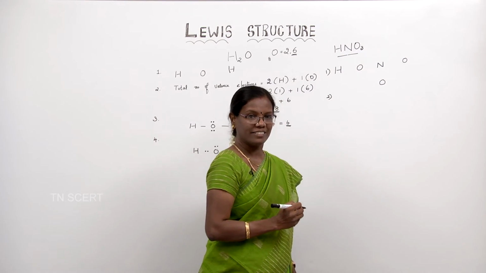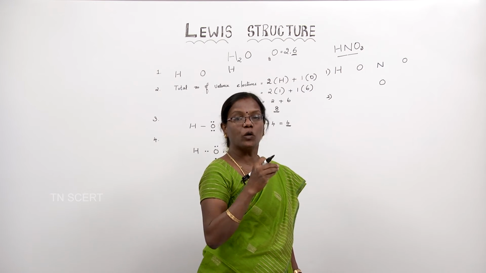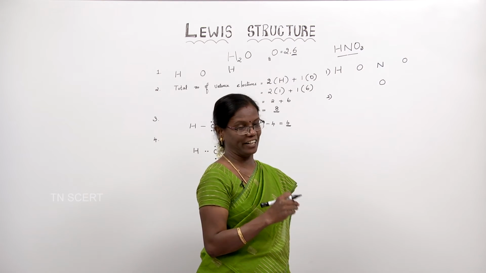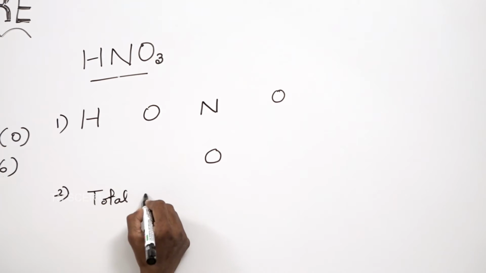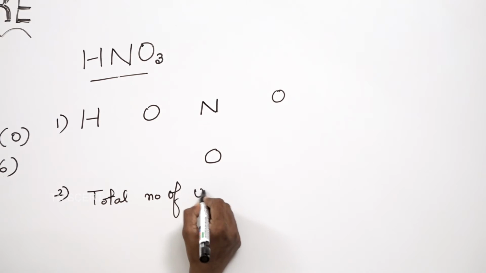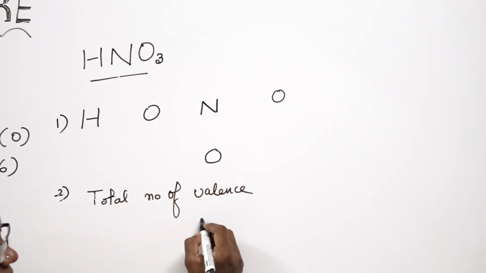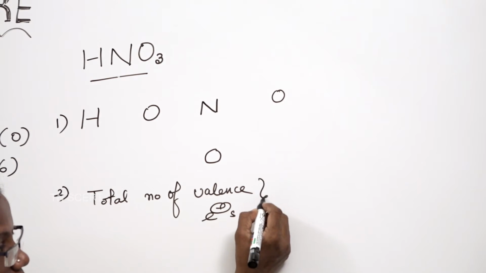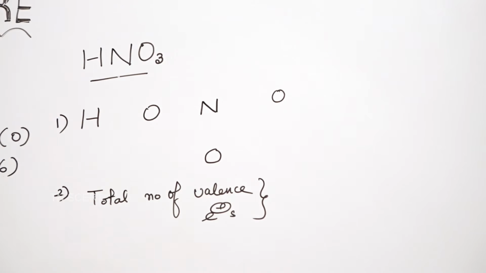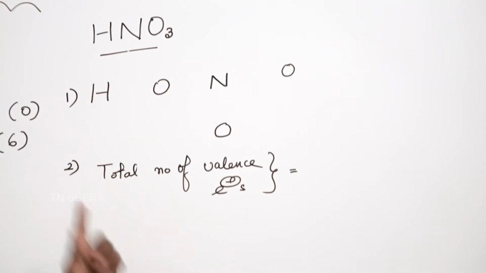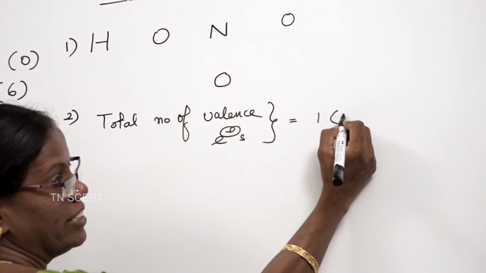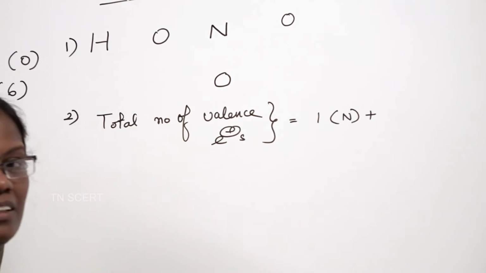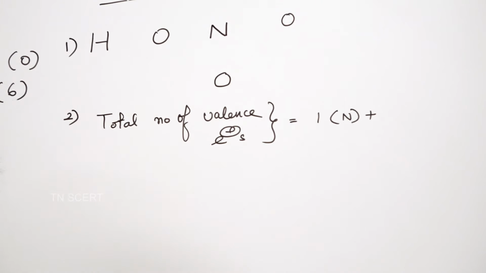Yes, we have to calculate the total number of valence electrons. So, the total number of valence electrons is equal to, what are the atoms present here? 1 nitrogen, right? 1 nitrogen plus, and the next one is oxygen.